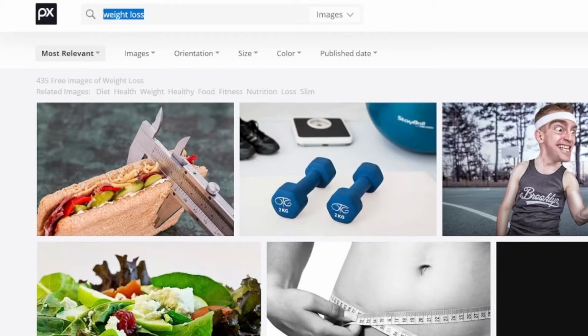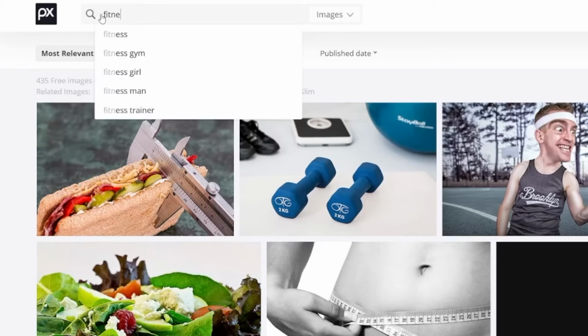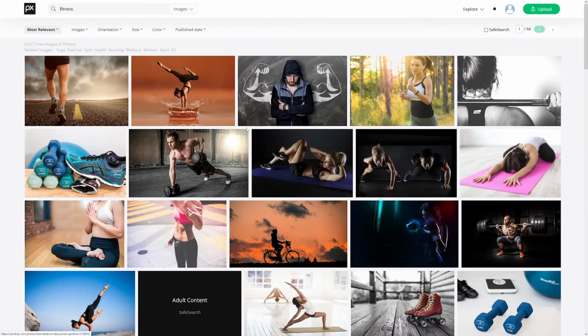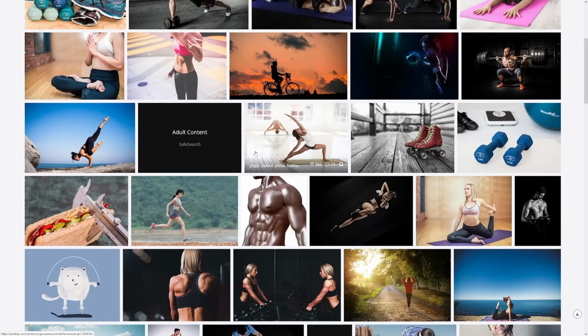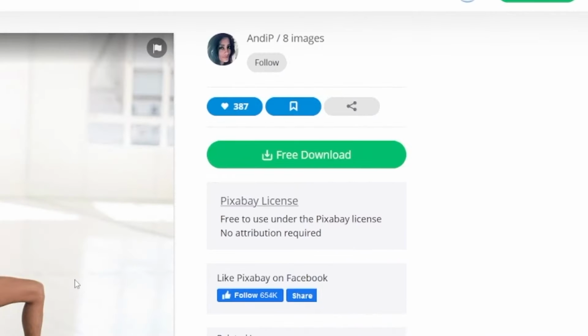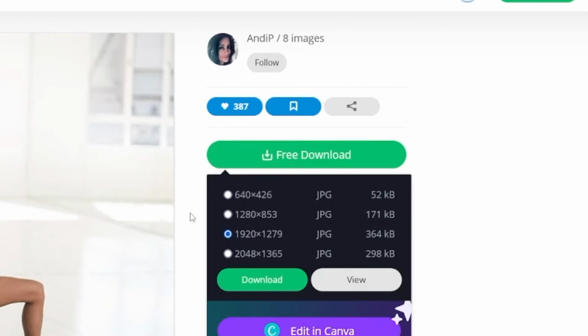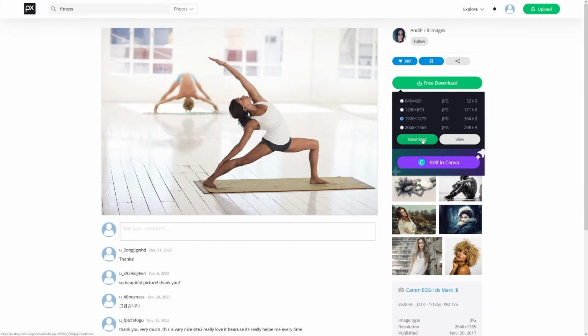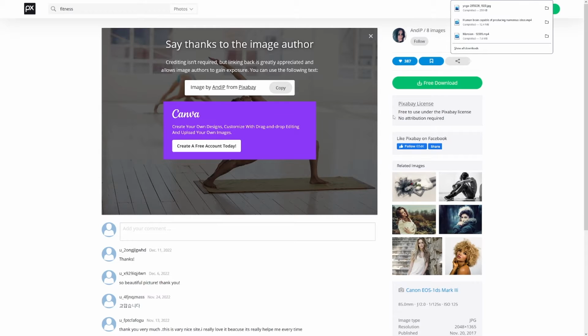You can just use weight loss, or maybe type in fitness, and choose the picture which you like, okay? Just choose something which is good. For example, maybe this one is good, and all that you have to do now is download this one. You can click on the free download, take the best quality, click on the download button, and it's going to go over to your computer. That's it, guys. That's how easy it is.